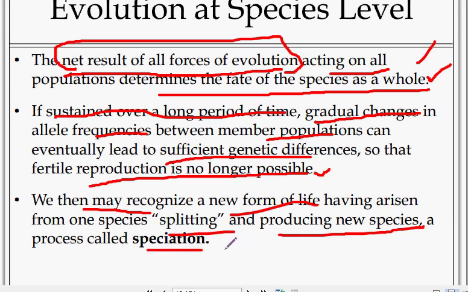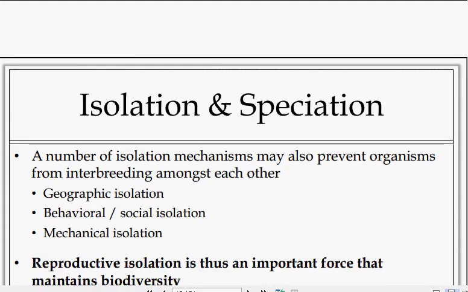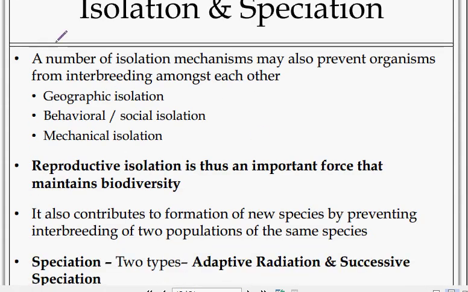Suppose we say we evolved from a monkey. That is, one species is giving rise to another well-developed species which is adapting to the environment. That is nothing but speciation: one species giving rise to a new species. Next we are going to discuss isolation and speciation in detail.